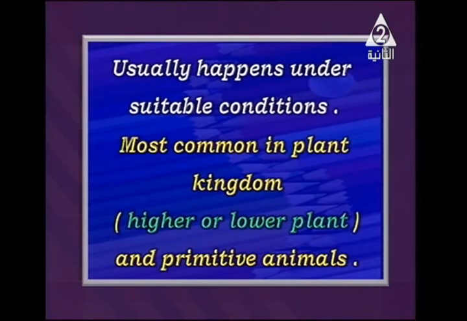So we have two different types: higher plants, which are flowering plants, and lower plants, which are ferns. And also the primitive animals, like unicellular living organisms or multicellular ones like starfish, hydra and jellyfish. Those are primitive animals. Asexual reproduction is most common in the plant kingdom and primitive animals. And what else?